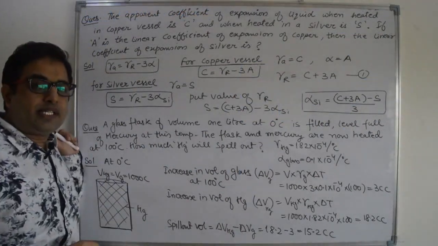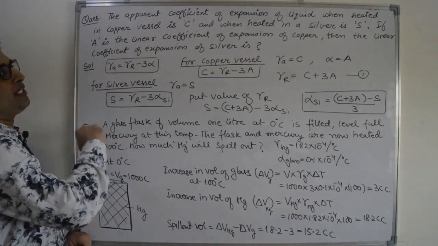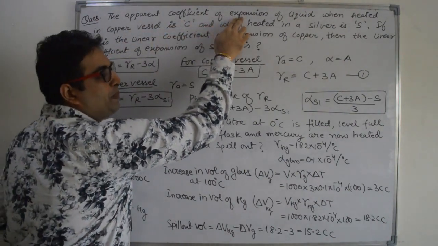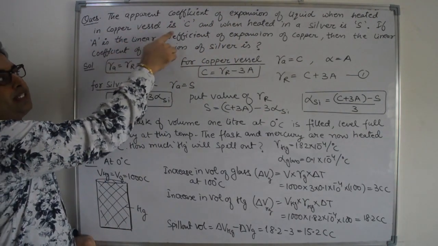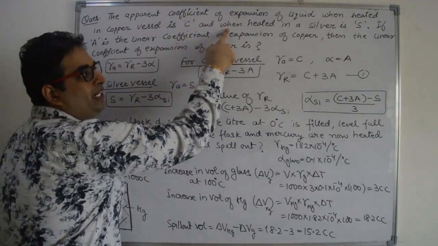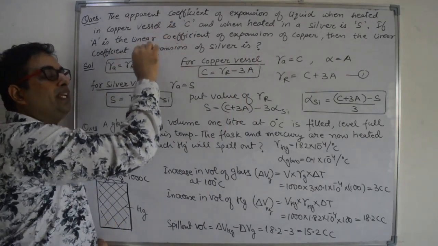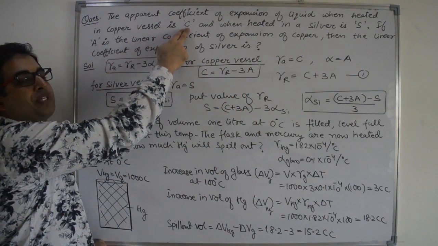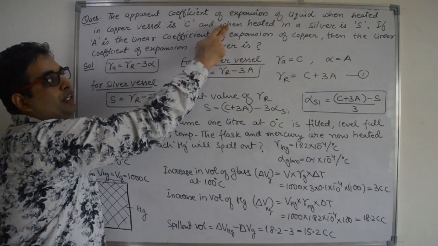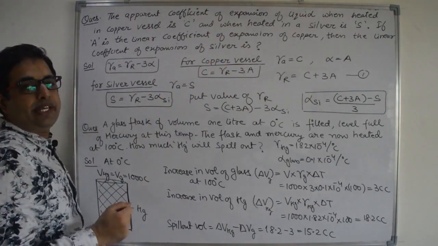Now let us discuss some numericals based on apparent expansion. The first is: the apparent coefficient of expansion of a liquid when heated in a copper vessel is C and when heated in a silver vessel it is S. Means when you heat a liquid in a copper vessel, the expansion coefficient is C. When you heat the same liquid in a silver vessel, the coefficient is S.